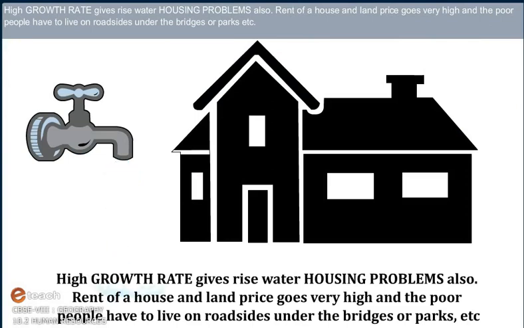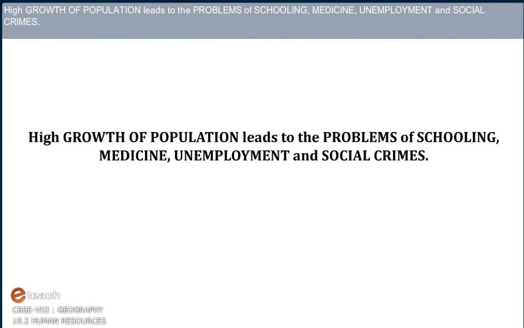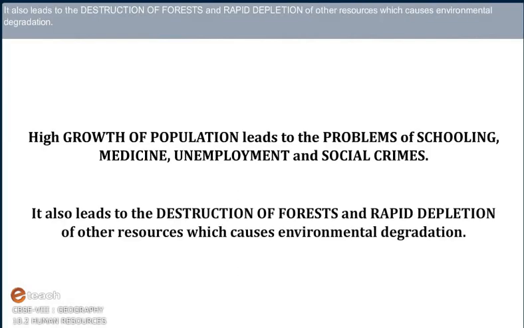Rent of a house and land price goes very high and the poor people have to live on roadsides, under the bridges or parks, etc. High growth of population leads to the problems of schooling, medicine, unemployment and social crimes. It also leads to the destruction of forest and rapid depletion of other resources which causes environmental degradation.